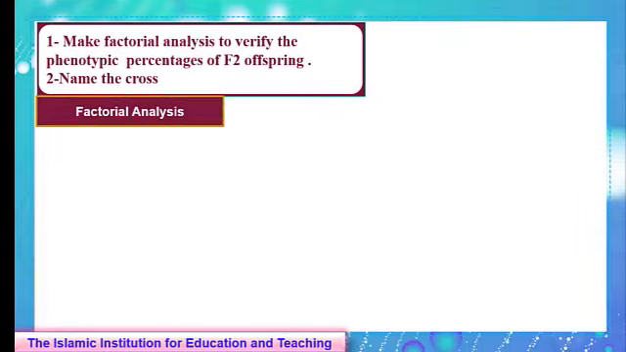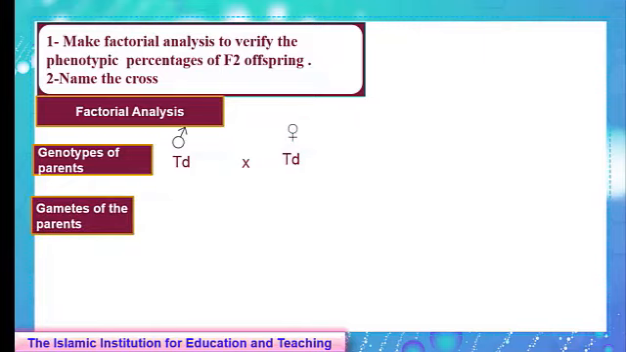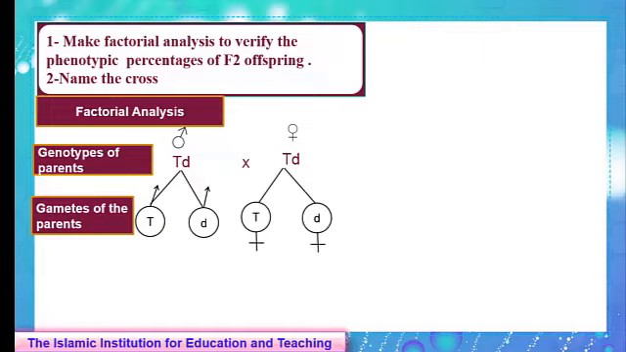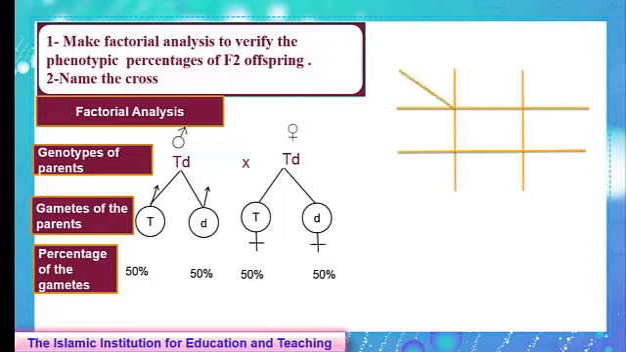To start with the factorial analysis, step 1. Genotypes of parents which were TD each. Suppose this is the male parent and this one is the female parent. Step 2. Gametes of parents. We have two types of male gametes. Half of them carry the T allele and the other half carry the D allele. Similarly for the female gametes. Step 3. We write the percentages of the gametes, which are 50% for each. Now we draw the Punnett square and we move all of this data to it. The symbols of male and female, the male gametes and the female gametes with their percentages.